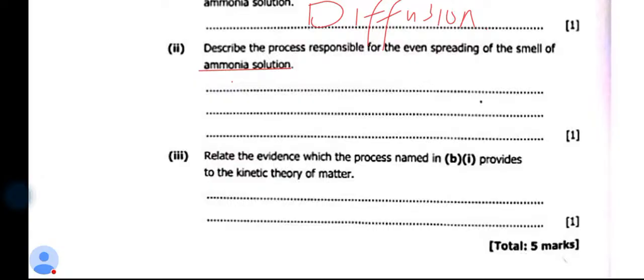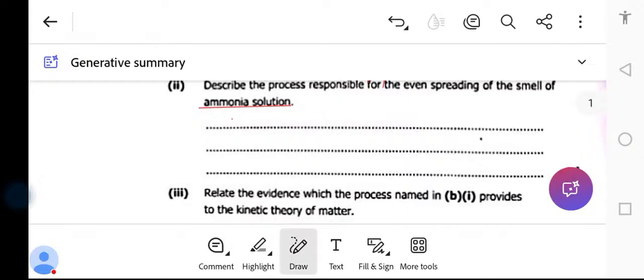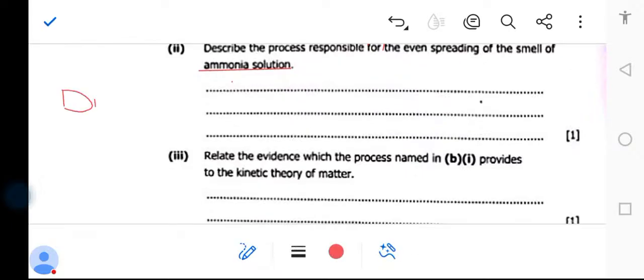It's a mark also. What does it mean when they say relate? They're asking you the evidence that matter is made up of tiny particles. How do you attempt this? Which evidence shows that matter is made up of tiny particles? We have two evidences that you need to understand. Number one, the evidence first is diffusion. Evidence number two is Brownian motion.